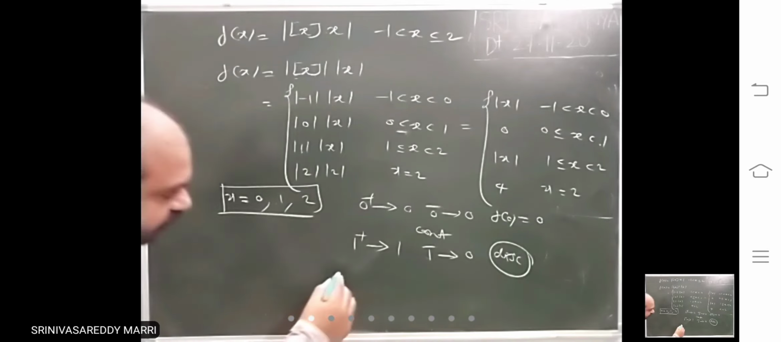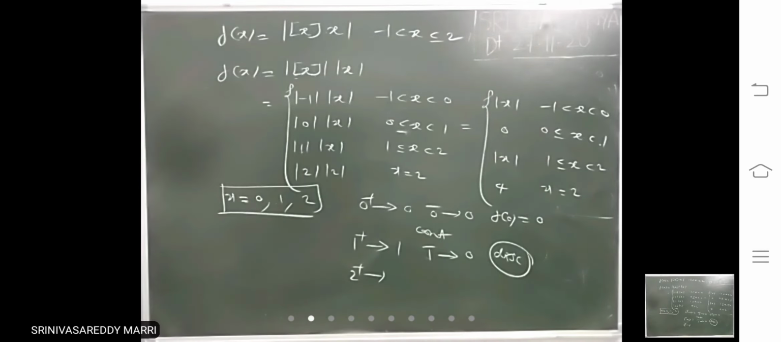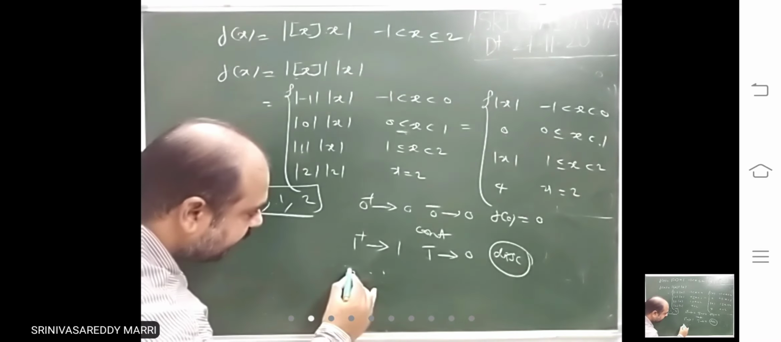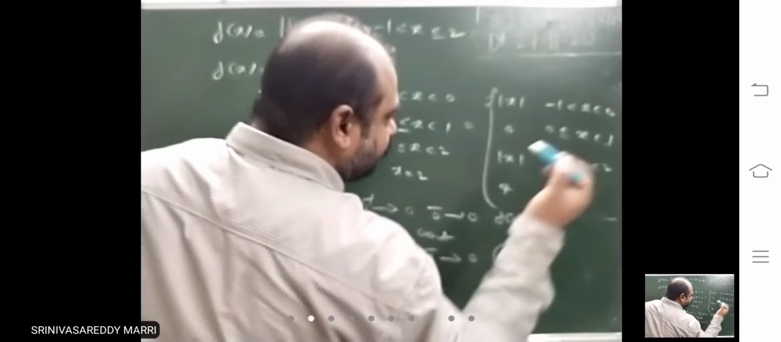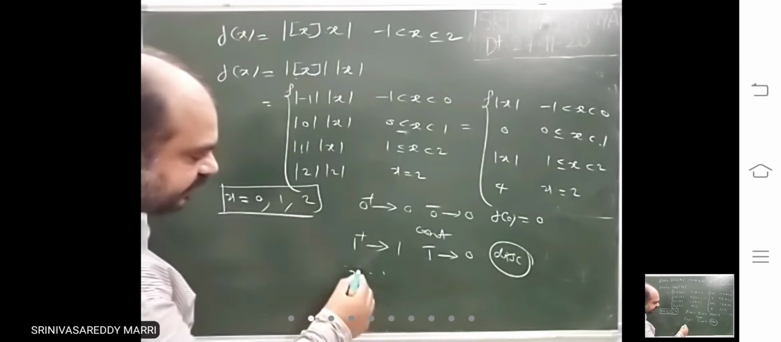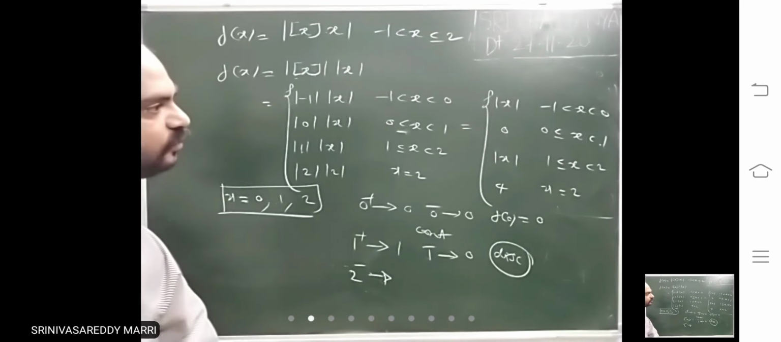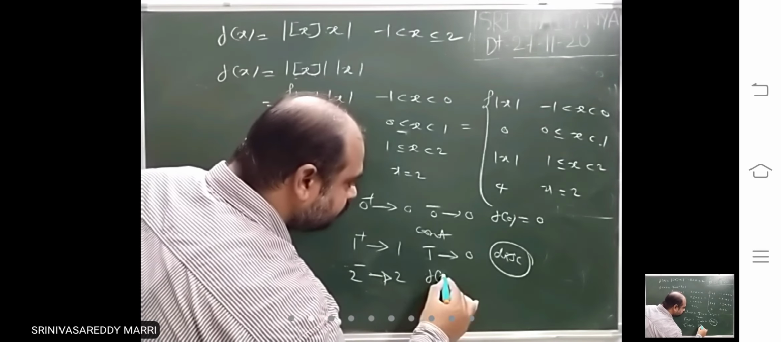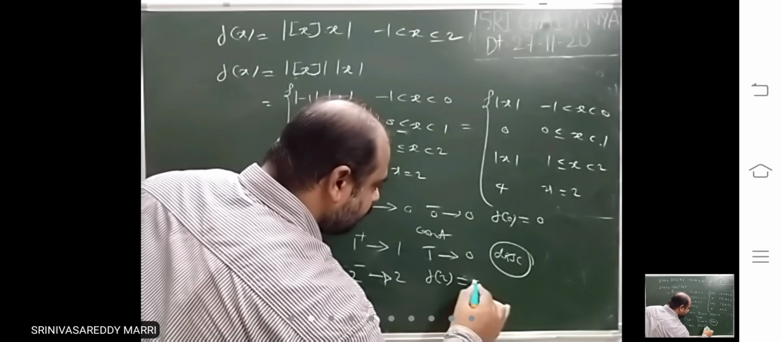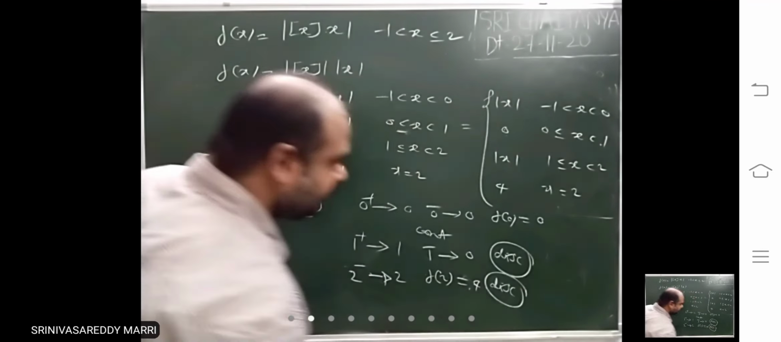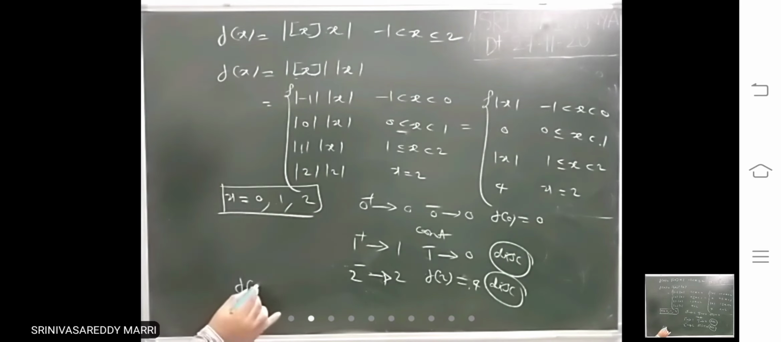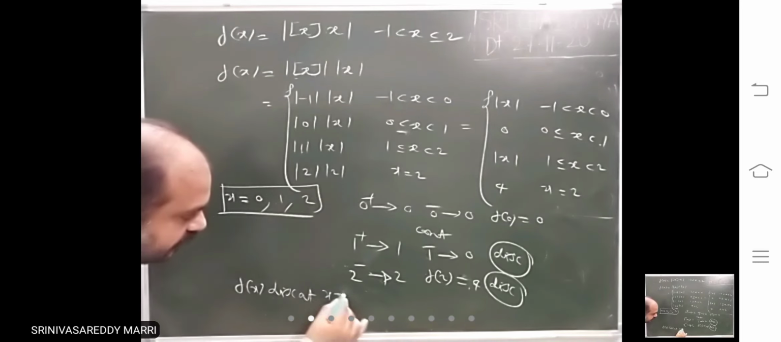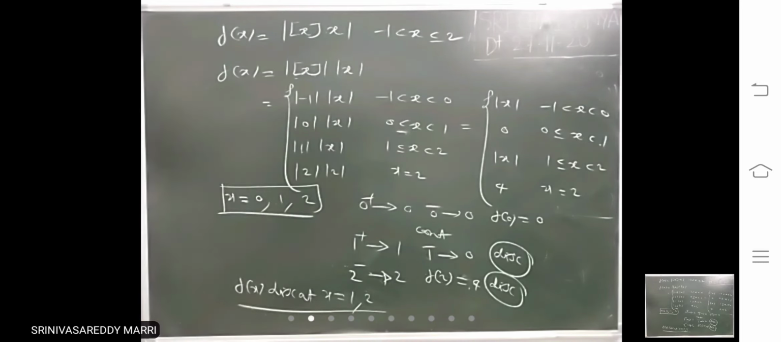So next 2. 2 plus is not there. 2 is the last ending point, na? The domain is -1 to 2. Ending point is 2. There you calculate only 2 minus. 2 minus means 2. F of 2 is 4. So discontinuous. That means discontinuous at 1 comma 2.